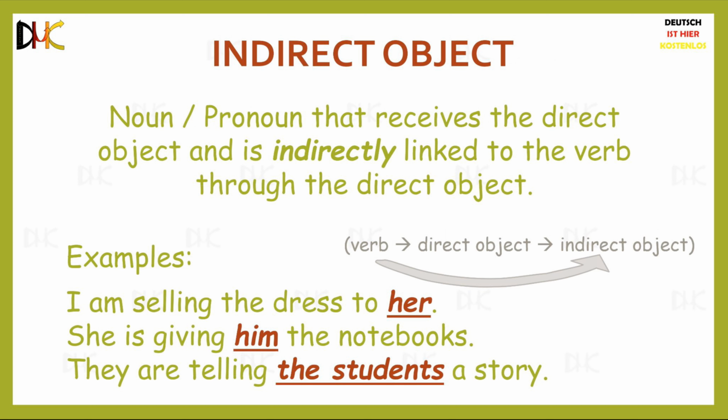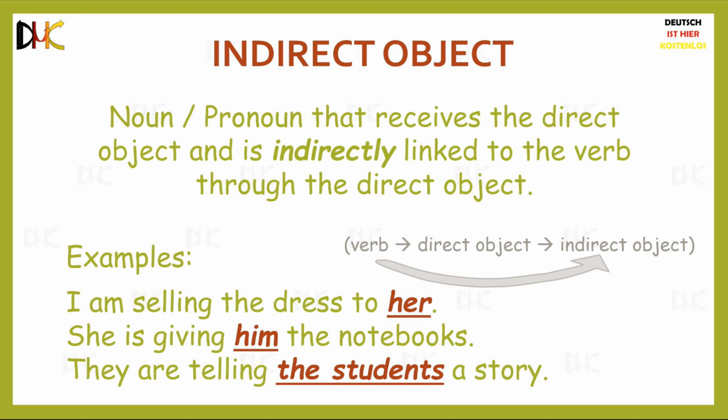In order to correctly identify indirect objects in a sentence, you need to be able to understand the difference between direct and indirect objects, which I clearly explained in the previous lesson. In simple words, the something or someone that is itself being verbed is the direct object. The someone or something to whom or to which the first something or someone is being verbed is called the indirect object.